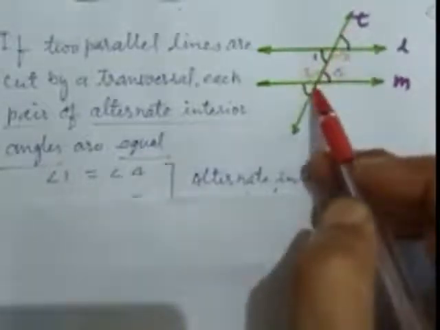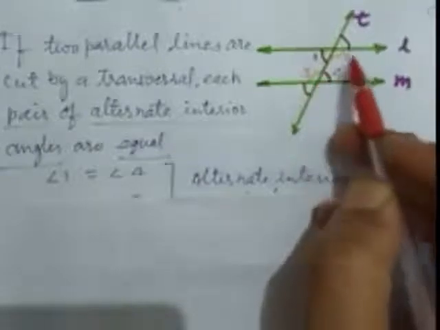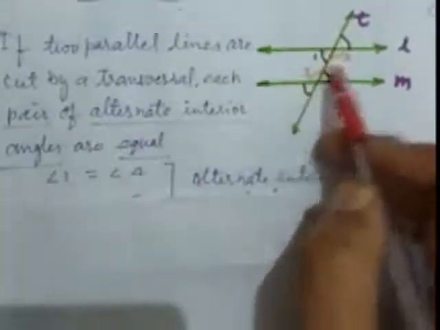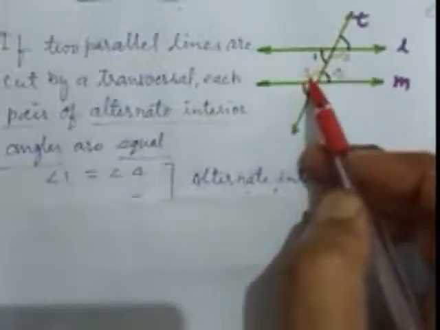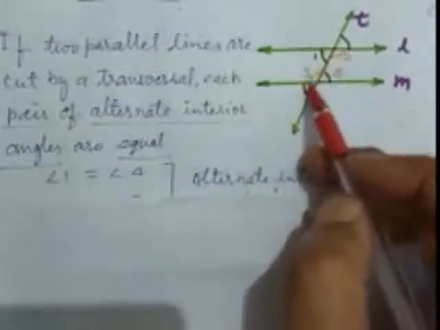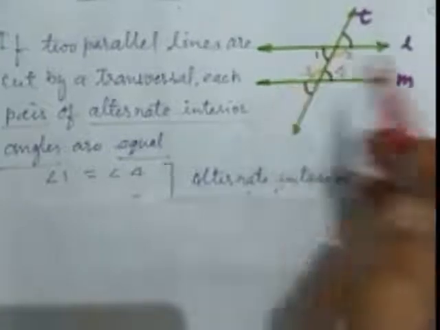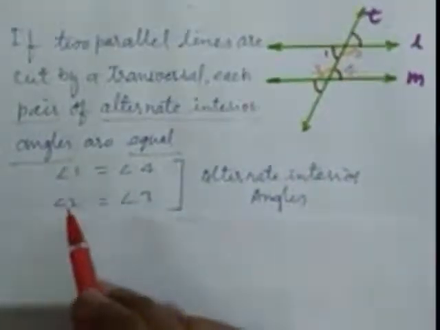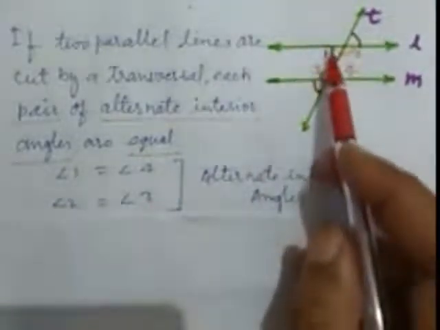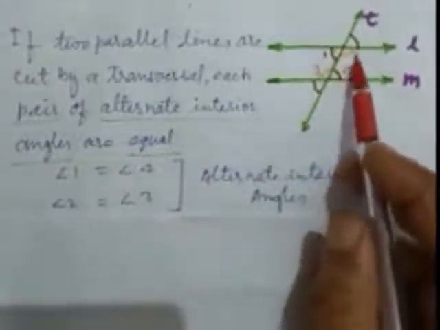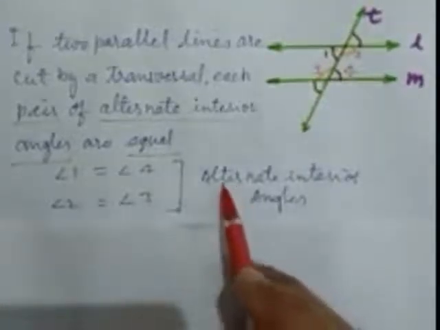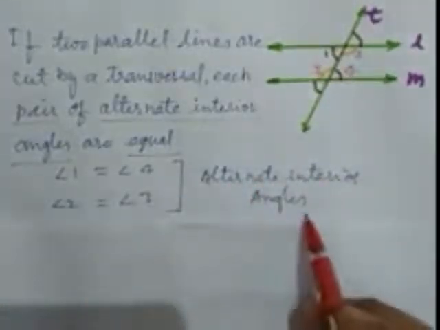They have a common arm. So angle 2 and angle 3 also form a pair of alternate interior angles because they form a Z. So we receive one more piece of information, angle 2 equals angle 3, angle 1 equals angle 4, and these pairs are alternate interior angles.